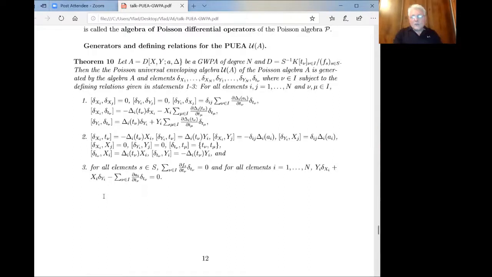There is a logic behind them, but in order to explain the intuition, it takes time. But the moral is, it's a much more complicated object than a universal enveloping algebra. It's a mixture of many things. And that is why it's difficult to even produce one module, a Poisson module, because it has to satisfy many conditions.